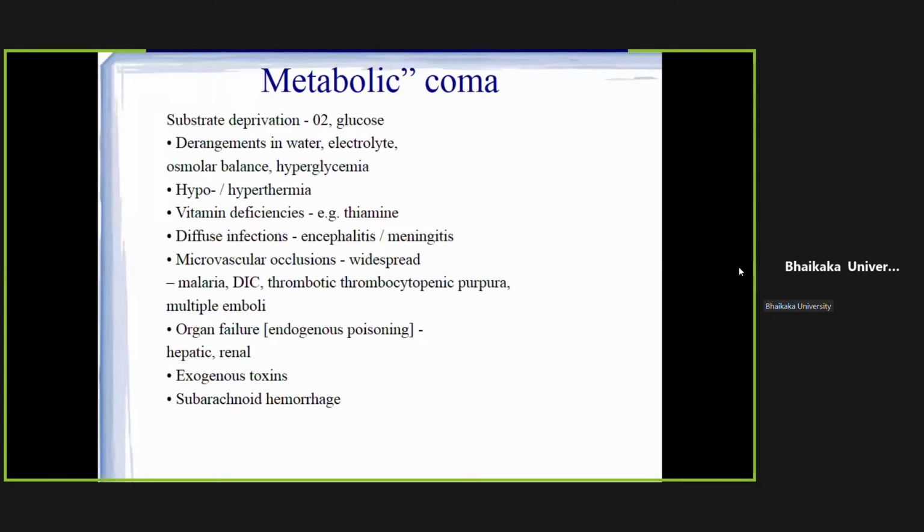So what are the causes of metabolic coma? Hypoxia, hypoglycemia, hypo- or hypernatremia, dehydration, hyperglycemia, high temperature or very low temperature, hypothermia and hyperthermia, thiamine deficiency, which can cause Wernicke's encephalopathy, encephalitis, meningitis, microvascular emboli, organophosphorus poisoning and other poisoning, hepatic and renal toxicity, and subarachnoid bleed. All of this may lead to coma, and if you treat the cause, the patient would regain consciousness.